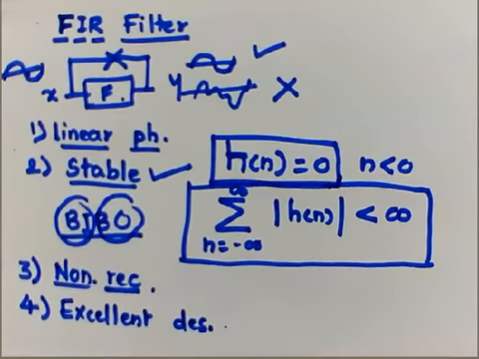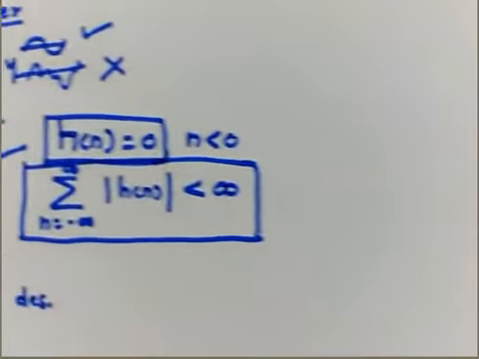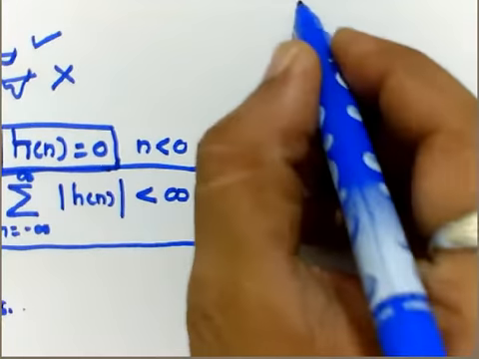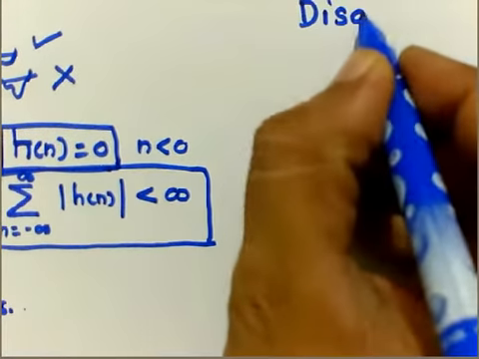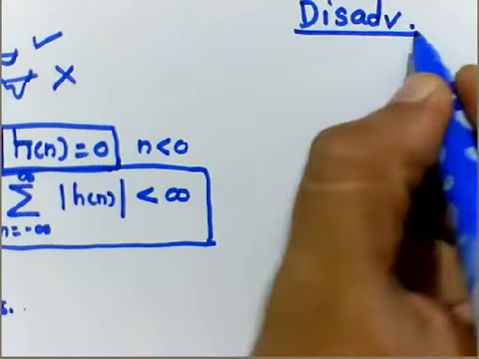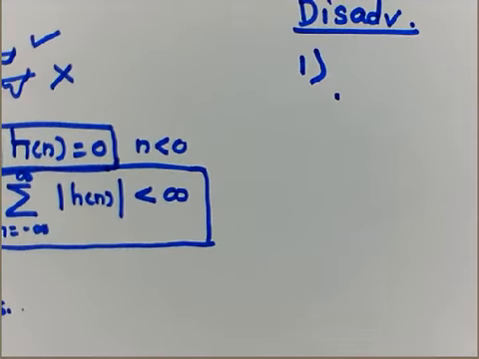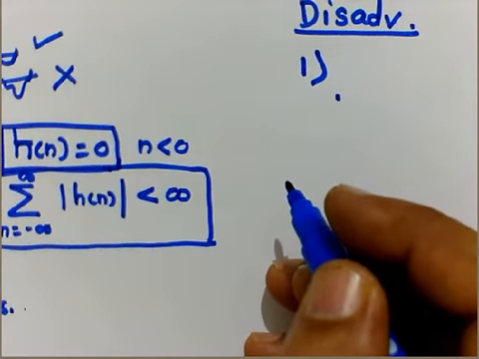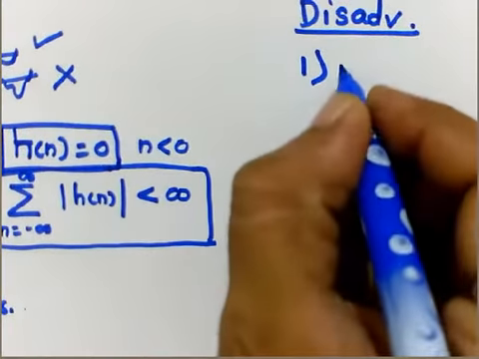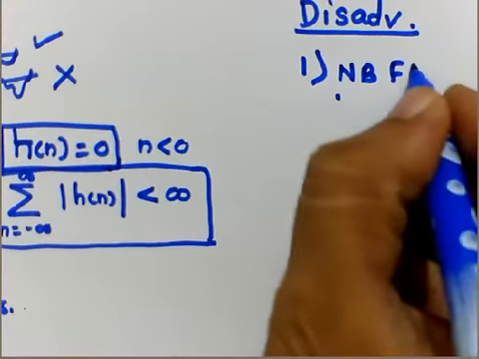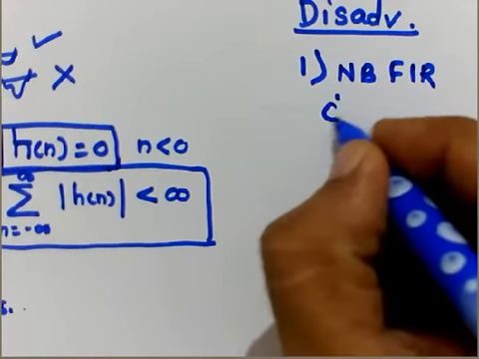But along with this, these also have some disadvantages. So what are these disadvantages? Let's summarize. If someone wants to go for, let's say, a narrow band FIR filter design, it is very costly.